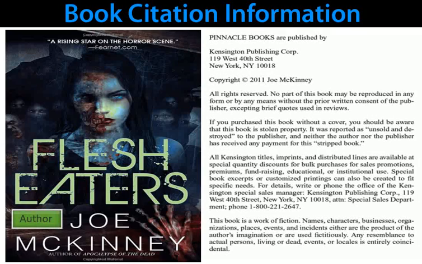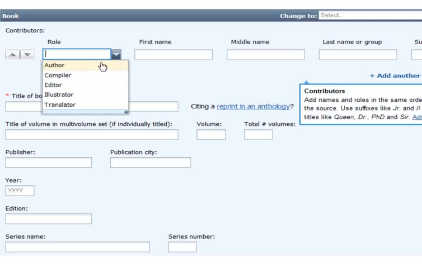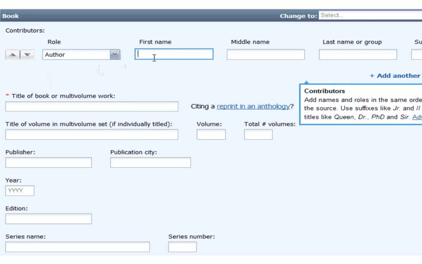Let's cite a book by local San Antonio author Joe McKinney. The title of the book is Flesh Eaters. The publisher is Pinnacle Books. The publication city is New York. It was published in 2011. This information is always found near the copyright symbol. Now let's enter all of this information into Noodle Tools.